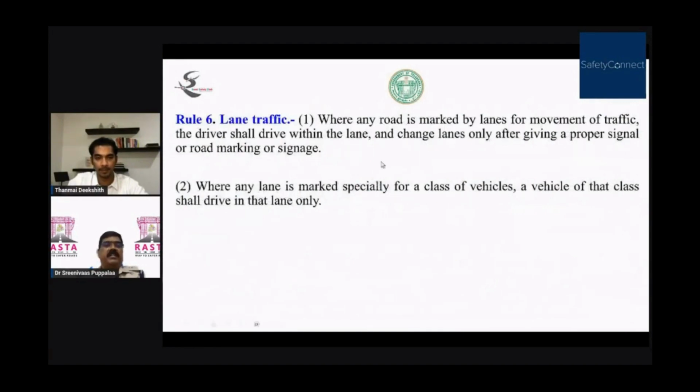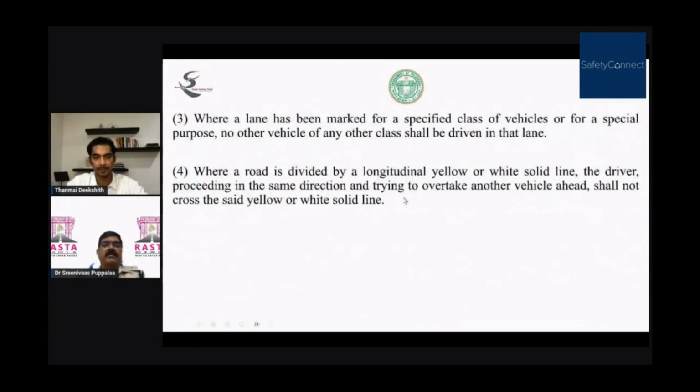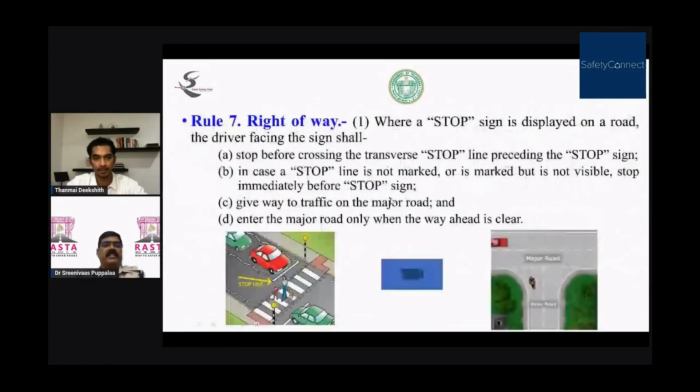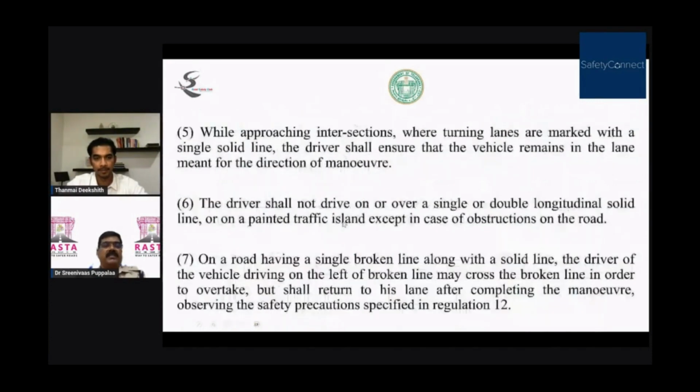Lane traffic: we have to maintain the lanes when the traffic is in lanes. All the lanes have meaning. When there is a solid line, we should not cross. A solid yellow line means it is very strict. It is compulsory not to cross. If you cross the solid yellow line and the traffic cop or any other transport department people observe, they can penalize you.